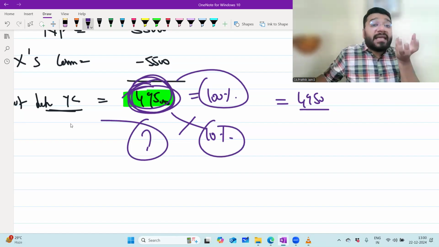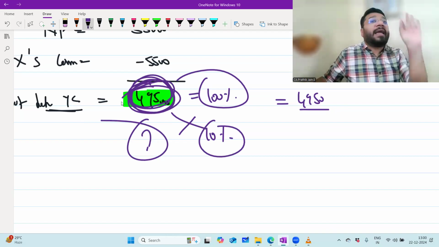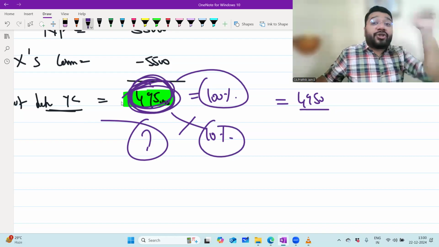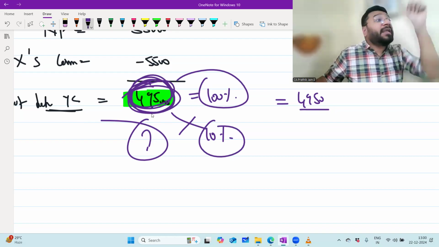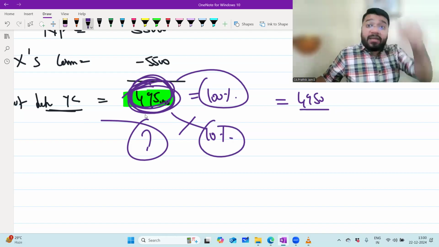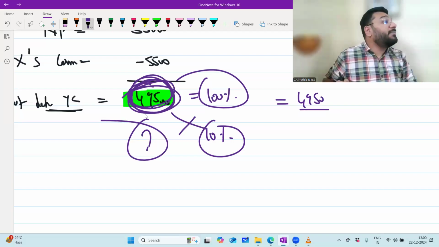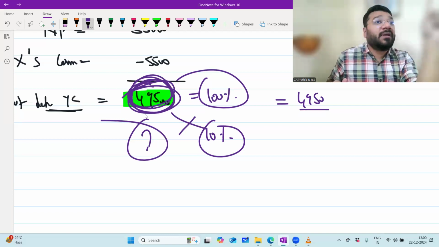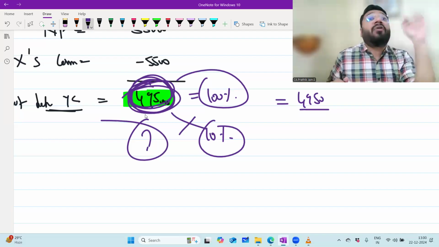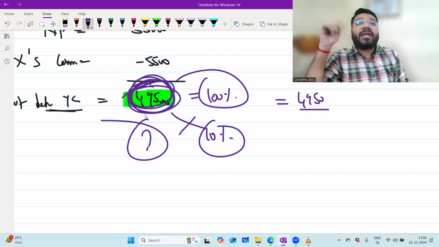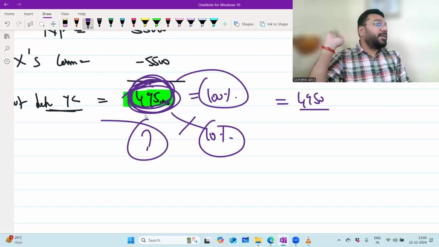So whenever the amount is readily available to you, just remember to calculate the 10 by 100 directly. Apply the commission percentage directly. When should I do 10 by 110 or 5 by 105 or 15 by 115? Only when the amount on which I'm supposed to multiply the 10% or 15% is not available, that time I have to do 10 by 110, 15 by 115, etc. So don't go by the word before and after. Understand the question, what profit is given. If profit is directly available, multiply with the commission percentage. If not, multiply by commission divided by commission plus 100%.